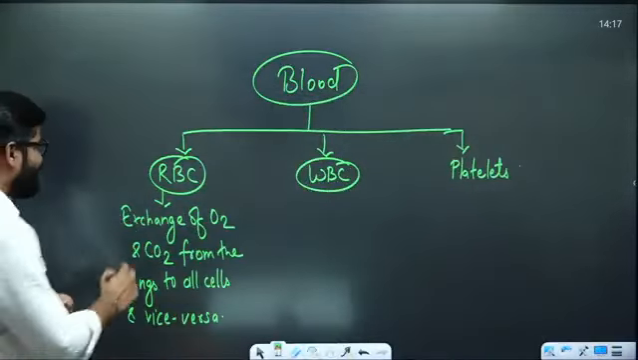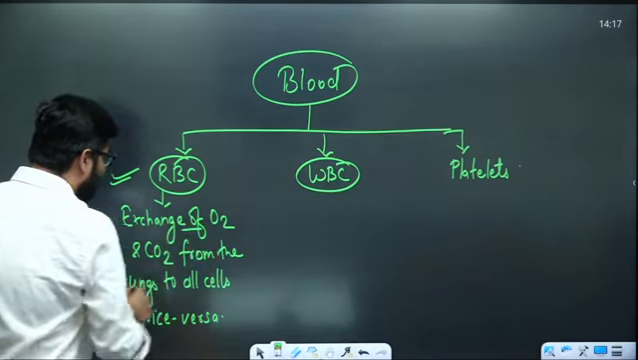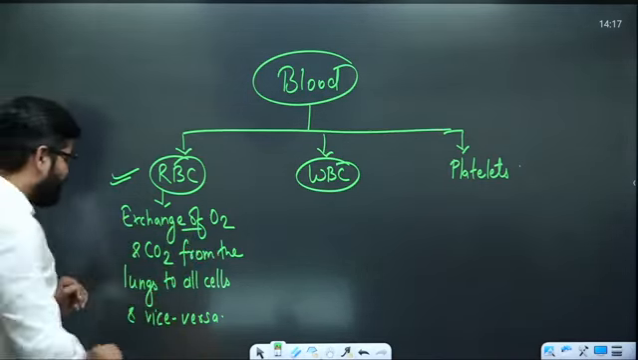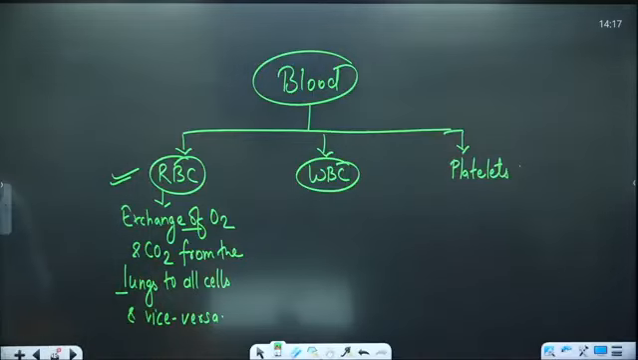So here what we see is that RBC is doing this exchange of oxygen and carbon dioxide from the lungs to all the cells and vice versa.